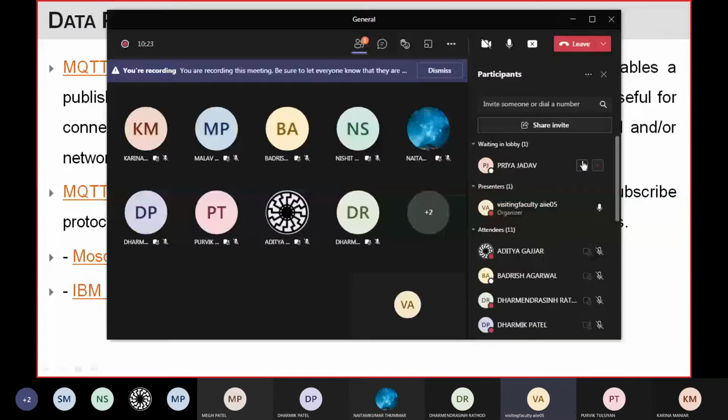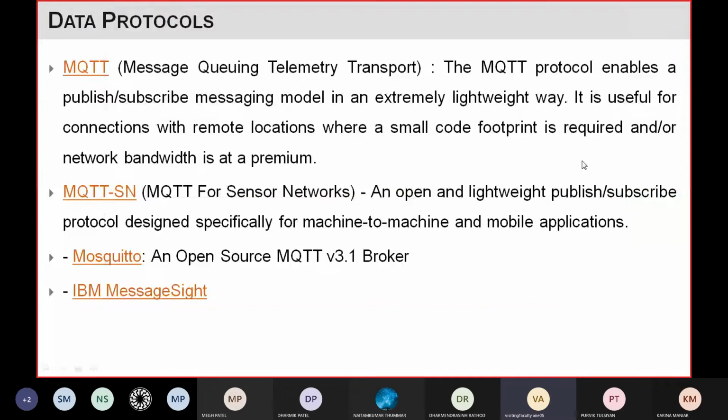And this is basically designed for machine to machine and mobile applications, right? So whenever you want to control something through your mobile, and you want to do machine to machine communication, meaning you want to connect your mobile with some specific device, a limited number of devices, then you can use this MQTT SN.